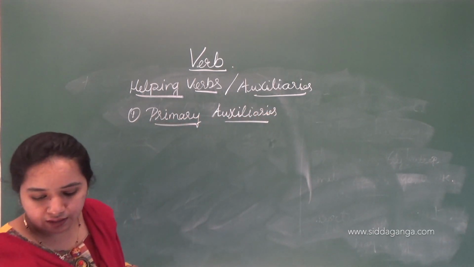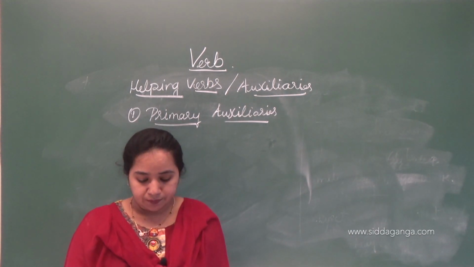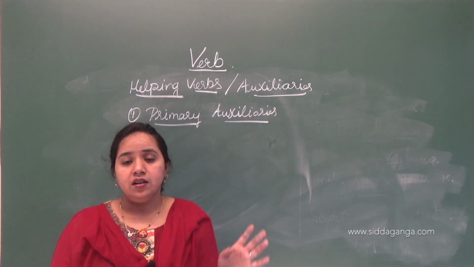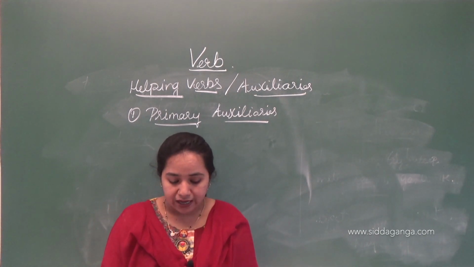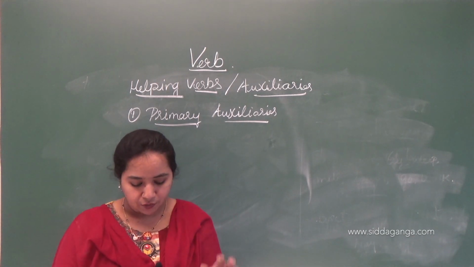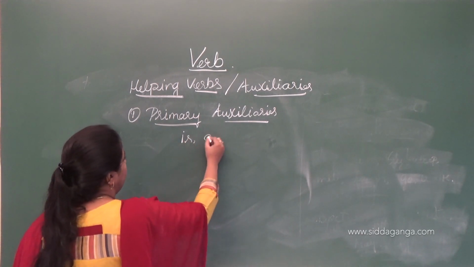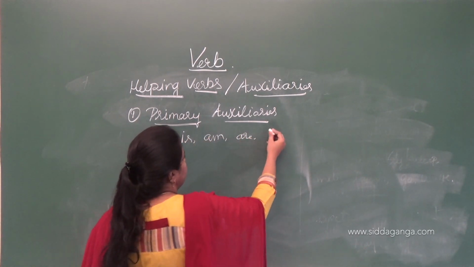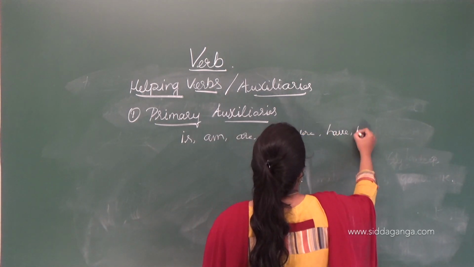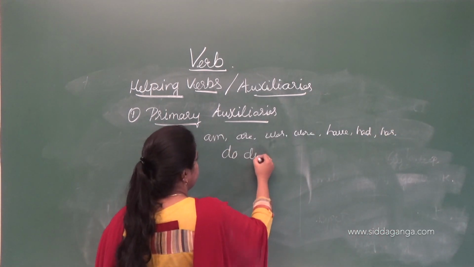Verbs such as am, is, are, was, were, and do, did, have, has, and had are used as ordinary or main verbs, and also to form tenses, passive voice, questions, and negative sentences. Like these primary auxiliaries: is, am, are, was, were, have, had, has, do, did.